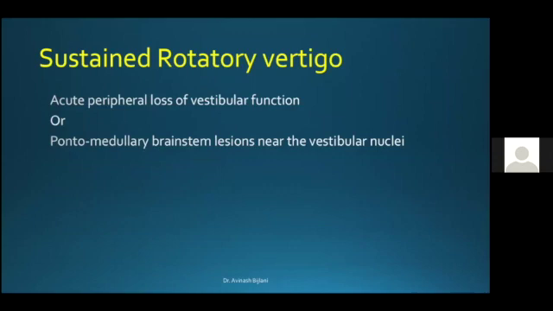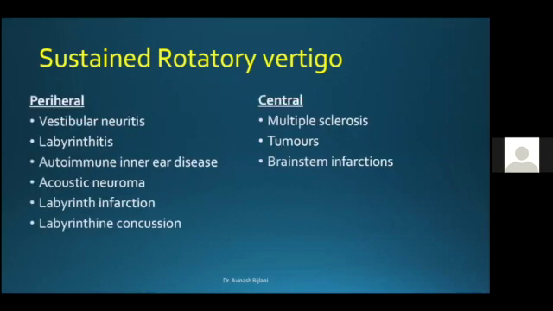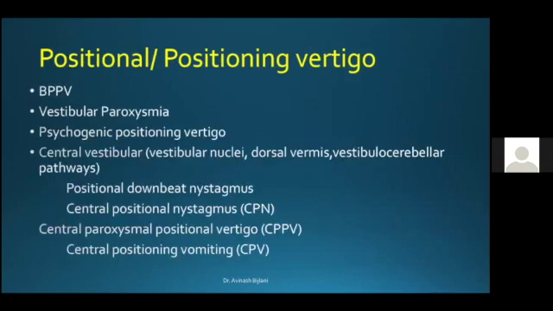Then you have patients who have sustained persistent rotatory vertigo. Now here you might be dealing with an acute peripheral loss of vestibular function or a pontomedullary brainstem lesion in the region of the vestibular nuclei. Now, how to differentiate? How to get a differential diagnosis of sustained rotatory vertigo? The common peripheral causes are vestibular neuritis, labyrinthitis, autoimmune ear disease, acoustic neuroma, a labyrinthine infarction, or a labyrinthine concussion. Central causes include multiple sclerosis, tumors, or brainstem infarctions.